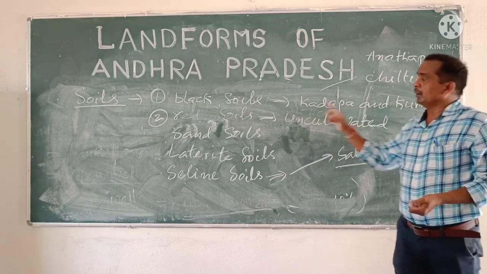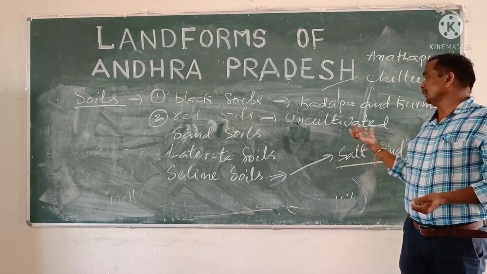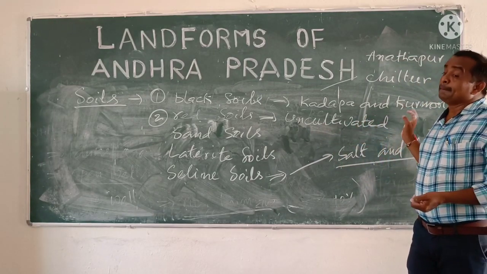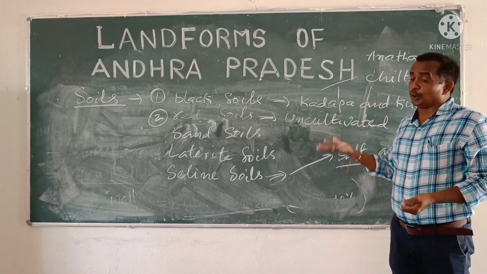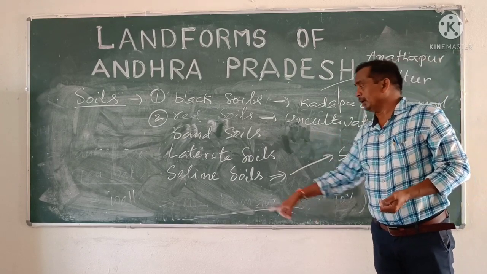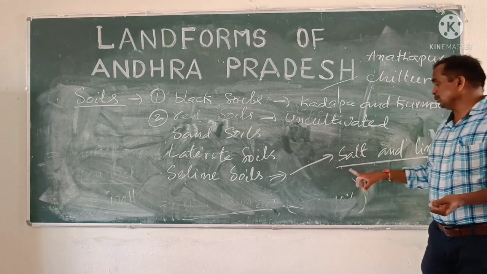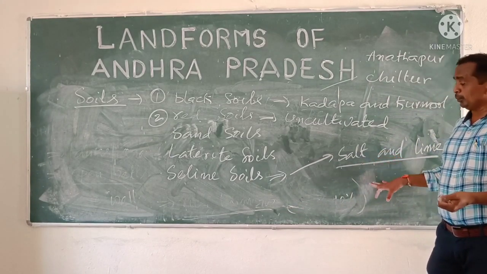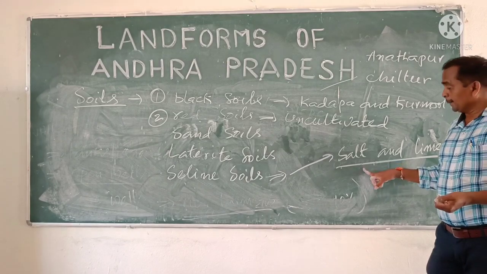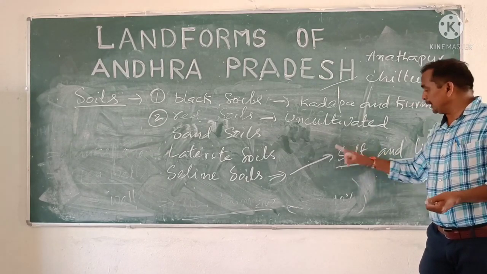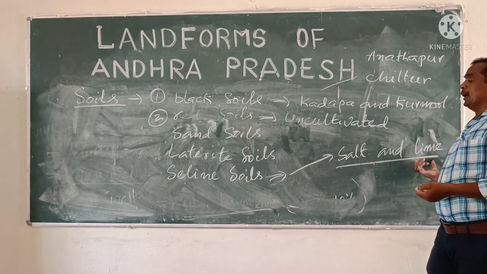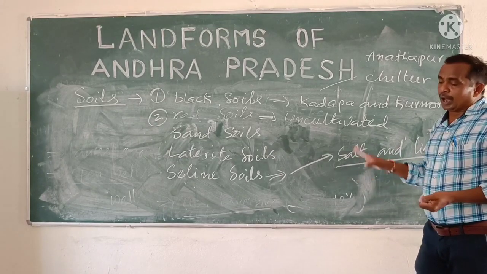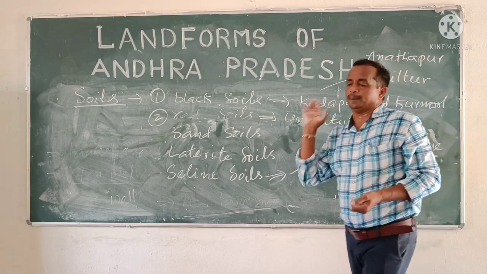Red soils were left as uncultivated land because they do not store water. And saline soils are naturally not suitable for cultivation, because they contain salt and lime.